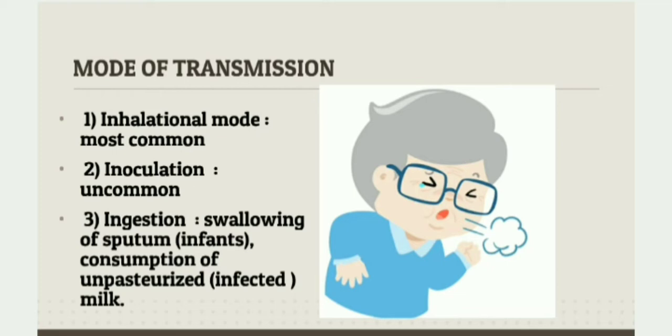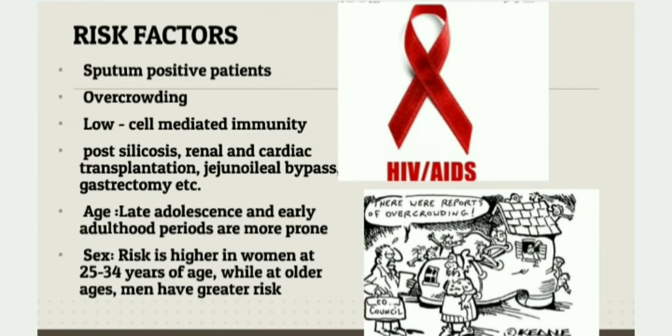Next, let's discuss the risk factors which are favoring the transmission of this infection. First one, sputum positive patients transmit more effectively than sputum negative patients. Sputum positive means the sputum showing acid fast tubercle bacilli on microscopy. Second one is bacillary load. At least 10 raised to 4 bacilli per milliliter in sputum is required for an effective transmission. Third one is adult patients with cavitary lesions in lung, who have more bacillary load in sputum and transmit efficiently. Fourth one is overcrowding in poorly ventilated rooms.